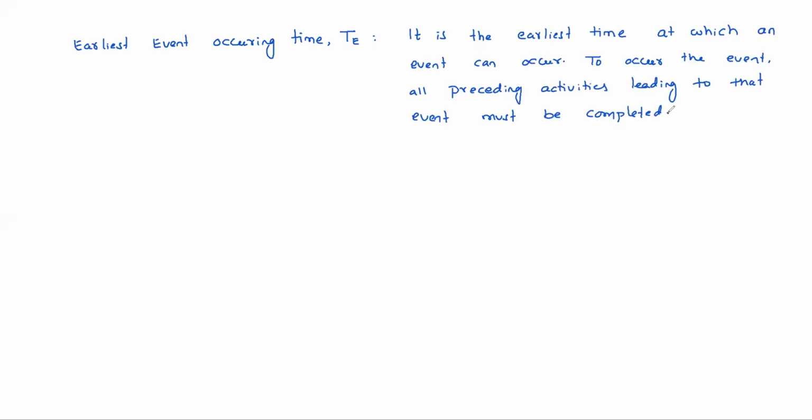I will give you an example, then you will understand very easily. Suppose one network is like this.